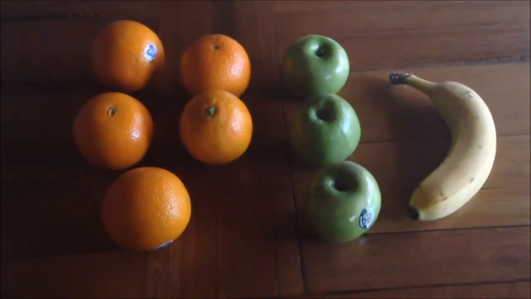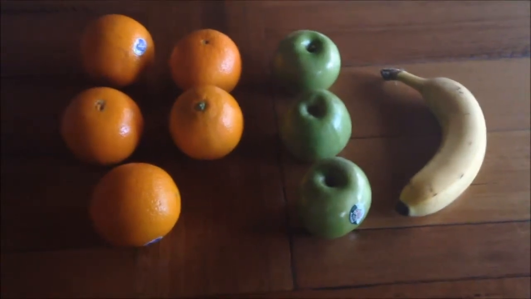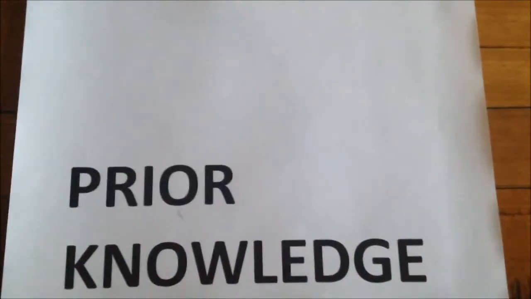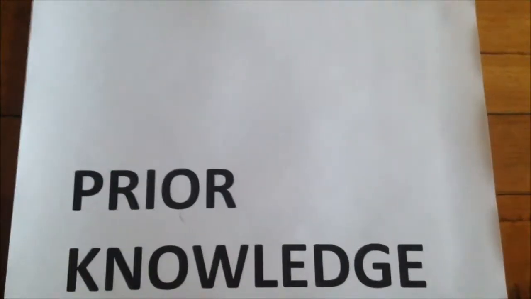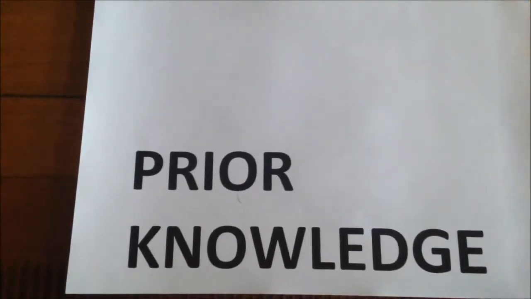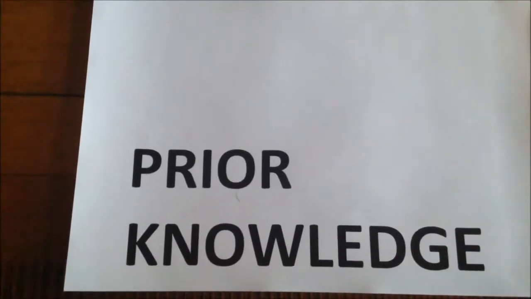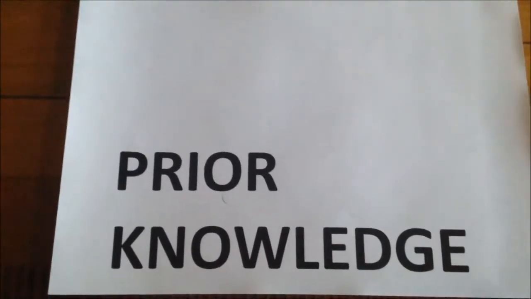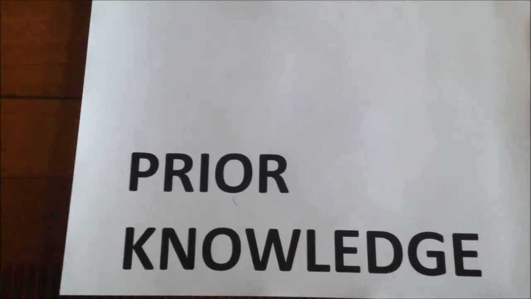This activity can also be used with M&Ms in a bag, where students would put their hand in and pull one out at random. Prior knowledge: it is assumed that students have heard and used in everyday conversation words such as will, won't, might, and have heard and perhaps even used words such as likely, unlikely, certain, and impossible. We are also assuming that they are aware of basic events, such as the sun setting in the afternoon and rising in the morning. It is also assumed that students are capable of counting up to 10 and able to identify different objects and patterns.